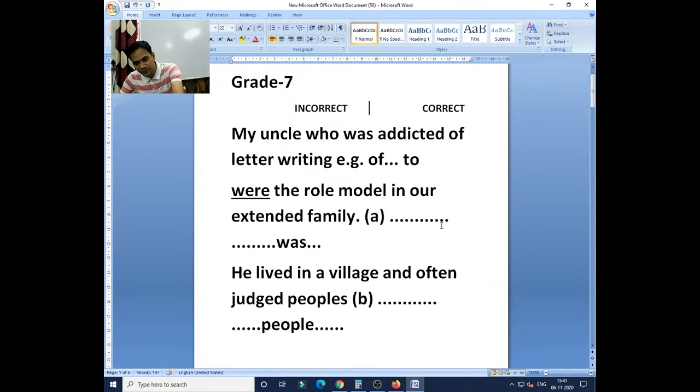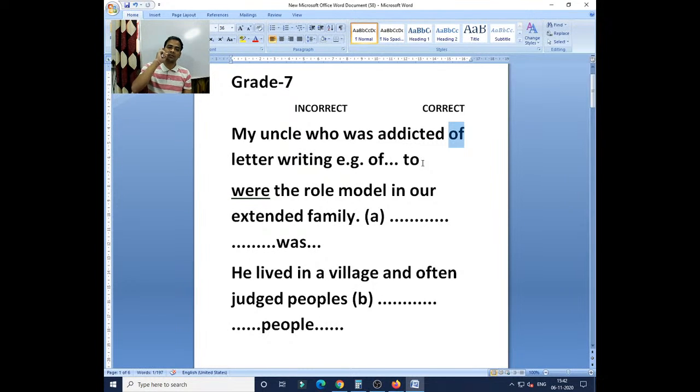Whenever you notice the word addict in the examination, immediately after addict, the preposition "to" is to be followed: addicted to, inferior to, superior to, consist of, comprise of. So you have to understand how to use the right preposition. Clear? "My uncle was addicted to letter writing," not addicted of, addicted to.